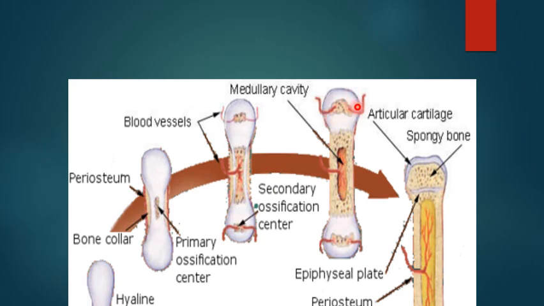Secondary center of ossification occurs before birth at the center of the epiphysis, but I'm going to have only spongy bone. As you can see here, this is the shaft formed of compact bone with a single bone marrow cavity. In the epiphysis, we have spongy bone. Cartilage remains in the epiphyseal plate and in the articular surface. The epiphyseal plate here remains open until the age of 21 years. It divides to increase the length of the cartilage.